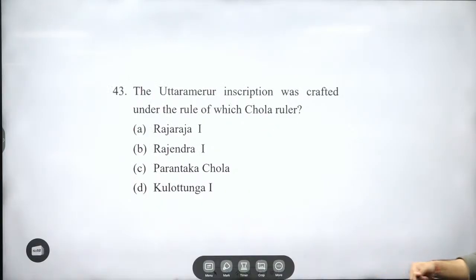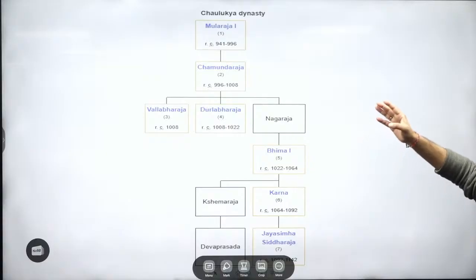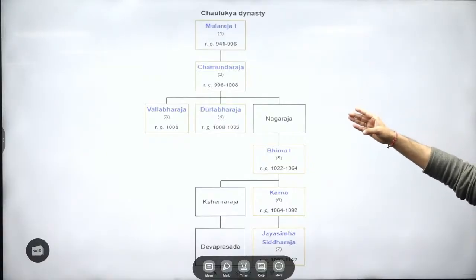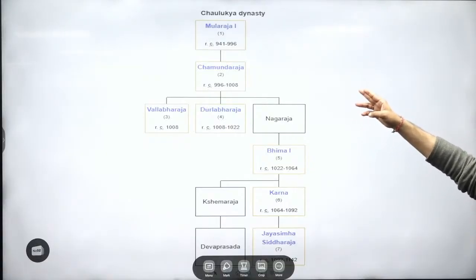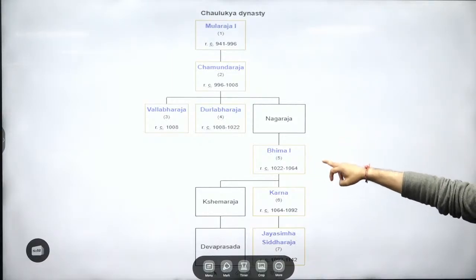The Uttaramerur inscription was crafted under the rule of which Chola ruler? Parantaka Chola. Easy and important. Easy. These are the rulers of which dynasty? Chalukya, you can see. Moolaraj was the initial founder, around 941, of the Solanki rulers. The rest you can forget. Bhima 1 you can come over here, guys.